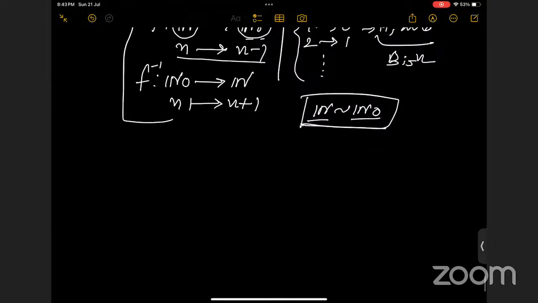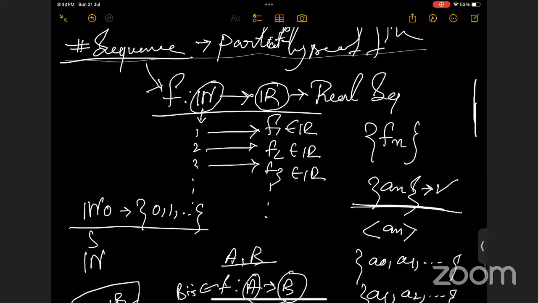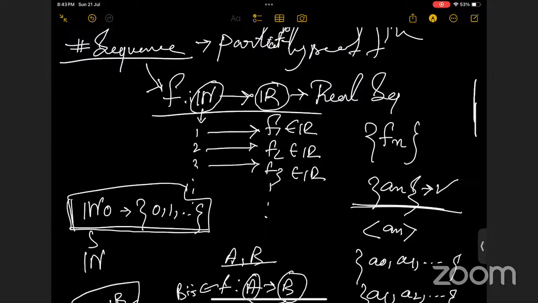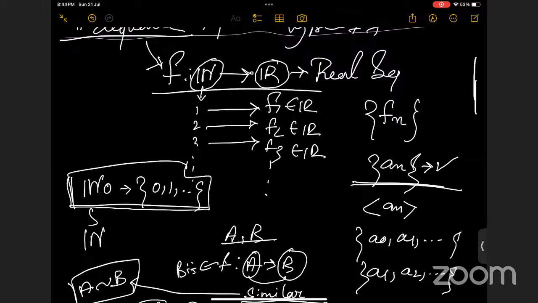So I think now it's clear for you. For a sequence, for now, I will use the notation for natural numbers because it's more convenient for me. But you can also take the whole numbers here. Those two sets are similar, so no problem with any one of them. So for now, I will proceed with the set of natural numbers. So basically, this is the concept of a sequence.